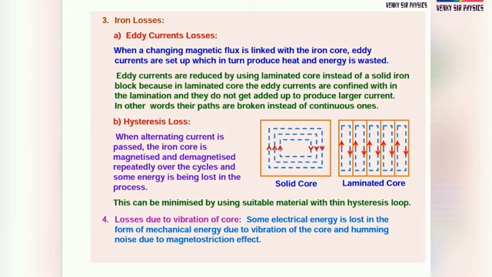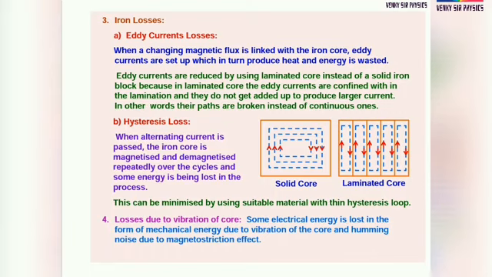Eddy currents are reduced by using a laminated core instead of a solid iron block, because in a laminated core the eddy currents are confined within the laminations, and they do not get added up to produce larger current. In other words, their paths are broken instead of being continuous.